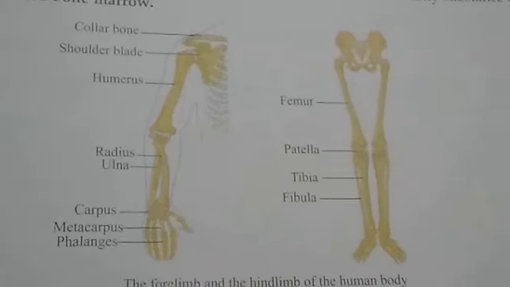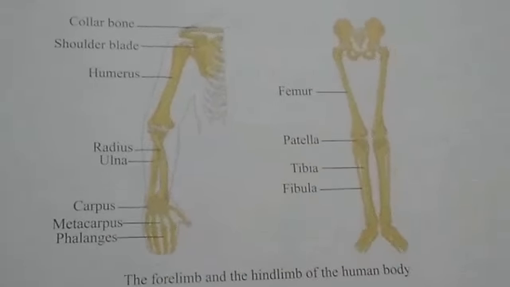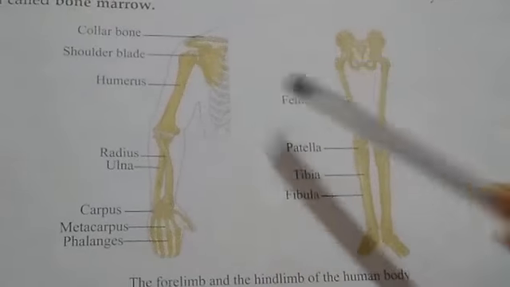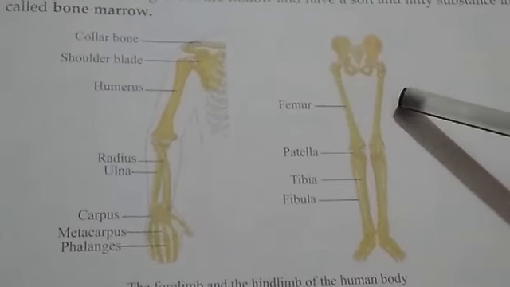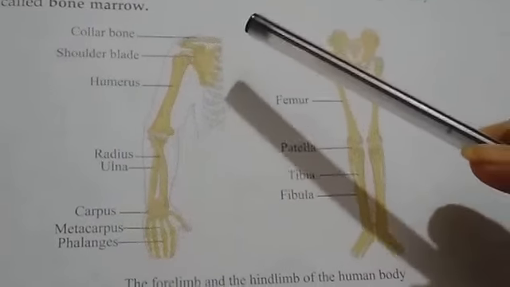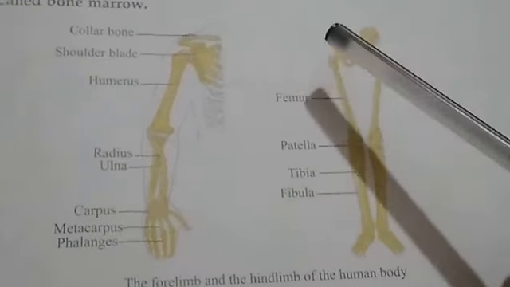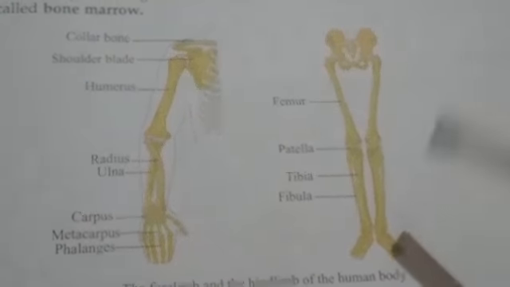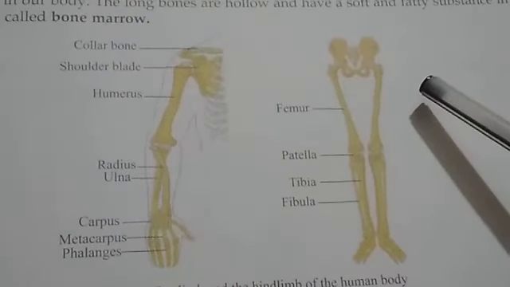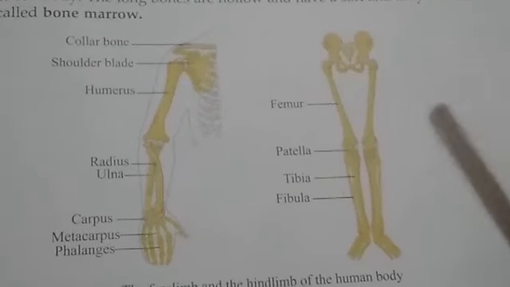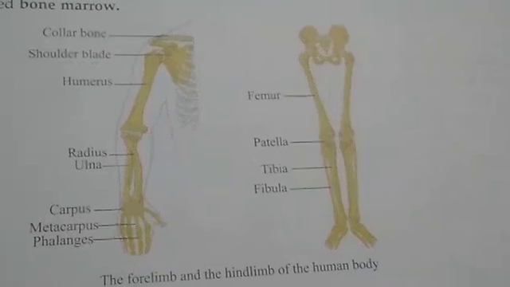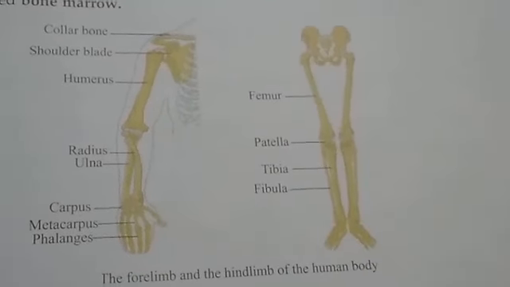So, this much for today's class. You all read this chapter and consult these diagrams. It is very important. Whenever you read the chapter, read these parts, then look at the diagram and read. Then you can memorize them easily. So, this much for today, and in our next class, I'll discuss the joints. Till then, bye.